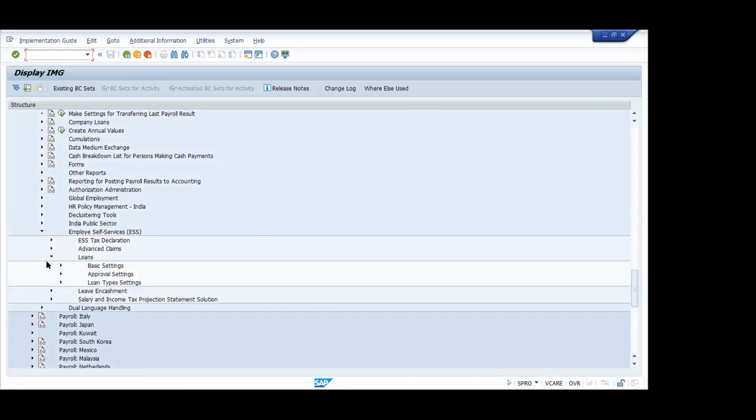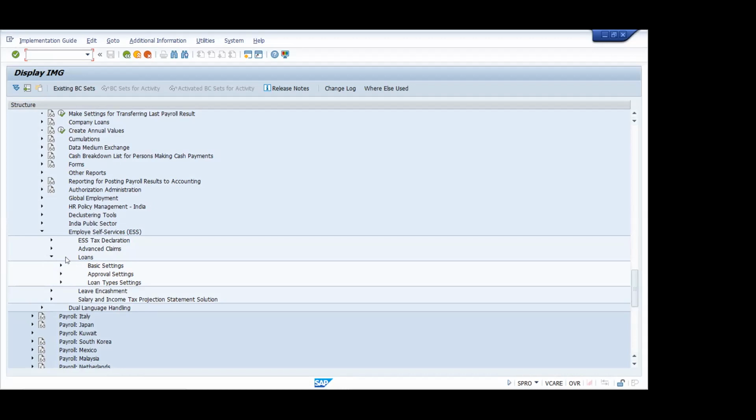They will be taking a loan from SBI or any other premier bank, but the bank will recover that amount from their salary. You understood my point, right? Why is the loan happening here? Through ESS they will be applying, and your EMI will be deducted automatically from your salary. Those kinds of scenarios can be handled.